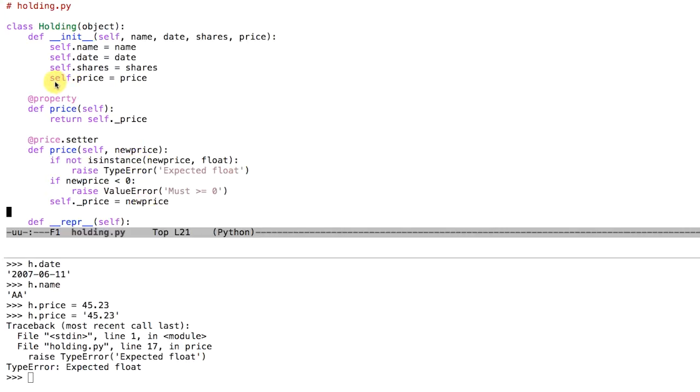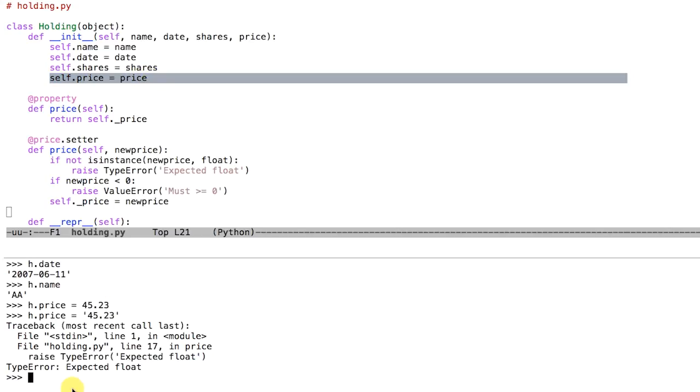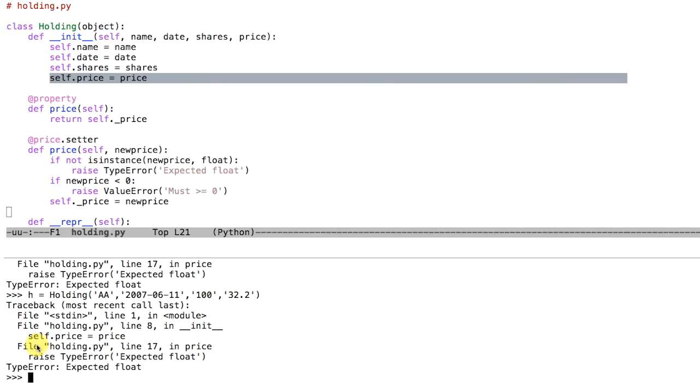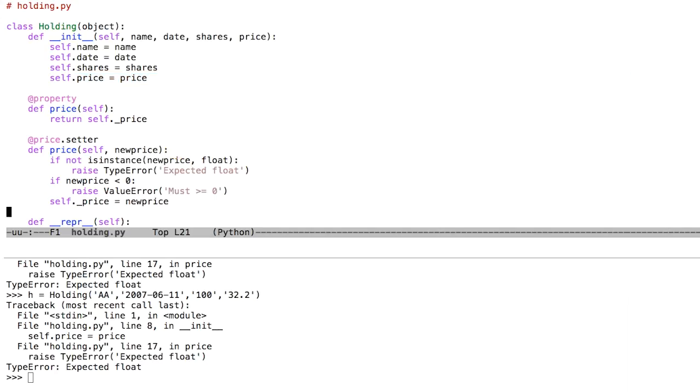One other thing to note, you do not have to change any existing code. I don't have to change it up in the init function or anything like that. In fact, I do not want to change that line that I've highlighted. The reason for that is that it will catch usage errors if somebody tries to create an object with bad data. Like let's say somebody tried to create a holding and they just pass in a bunch of strings. You would actually see it crash when it tried to set the price because it's not a float. This is intercepting the dot and allowing you to do special processing on that.